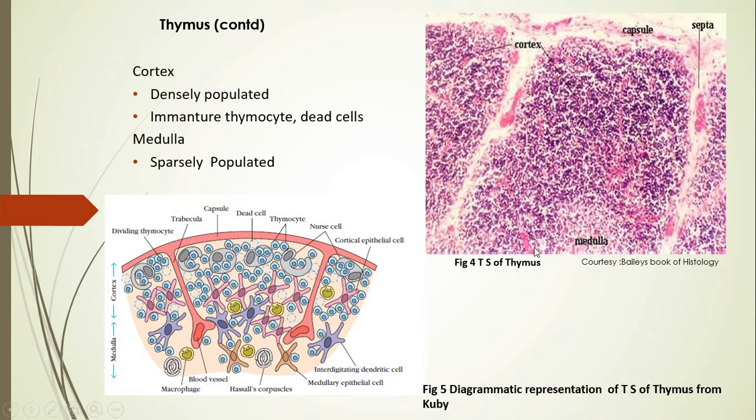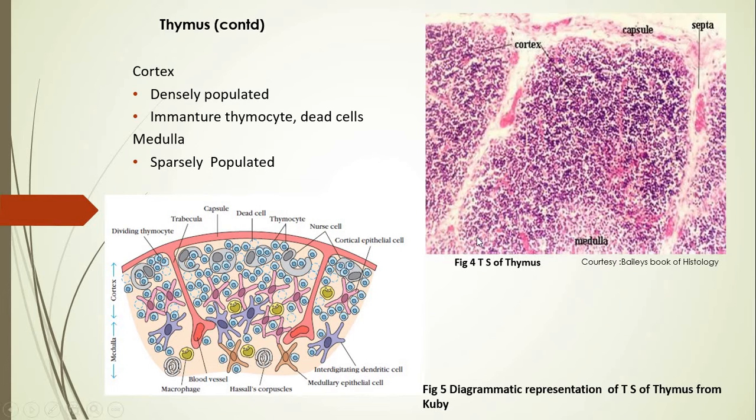Coming to the medulla, which forms the inner core part of the thymus, it contains fewer thymocytes, and these fewer thymocytes are actually the differentiated mature thymocytes coming from the cortex region, right? So as I said, the cortex contains immature cells. As they attain maturity, they move towards the interior and come down into the medulla region.